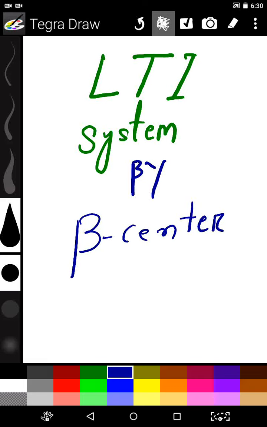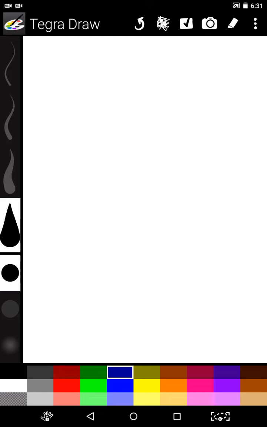Today we will discuss the LTI system. LTI system is called linear time invariant system.